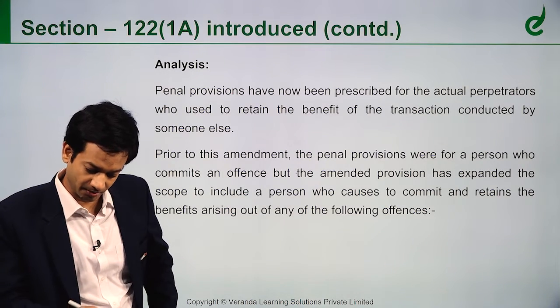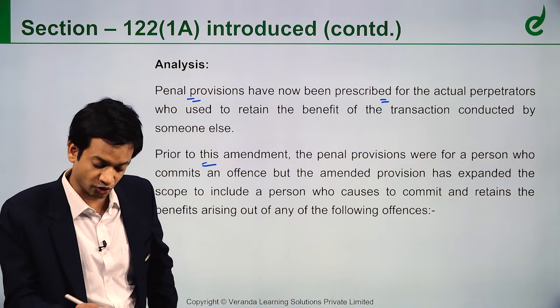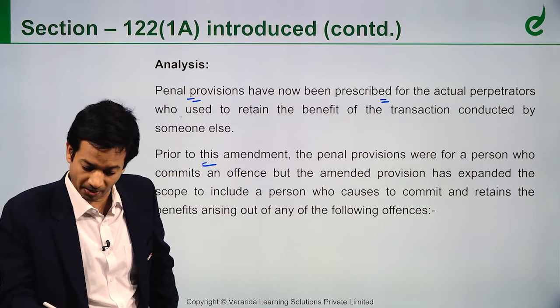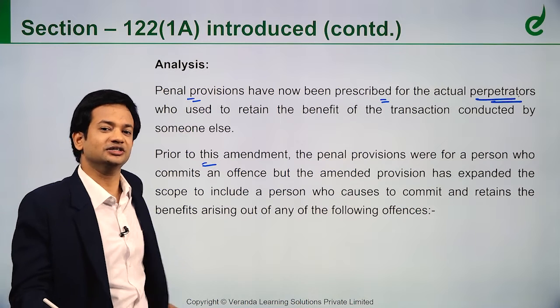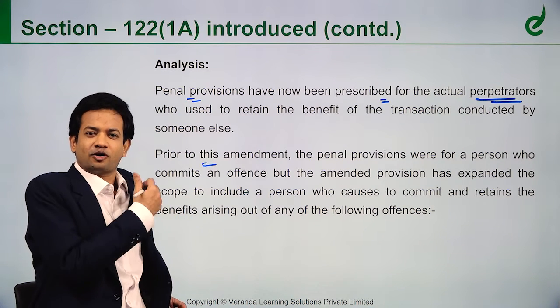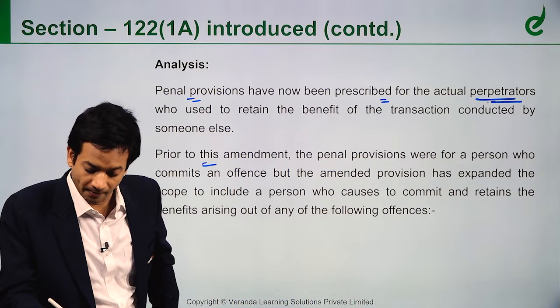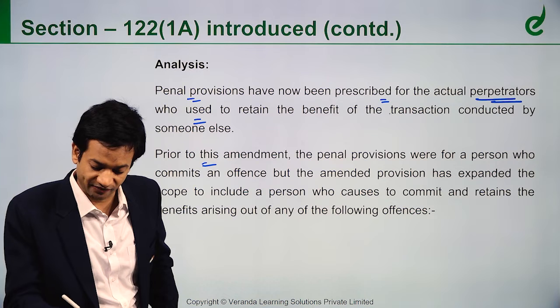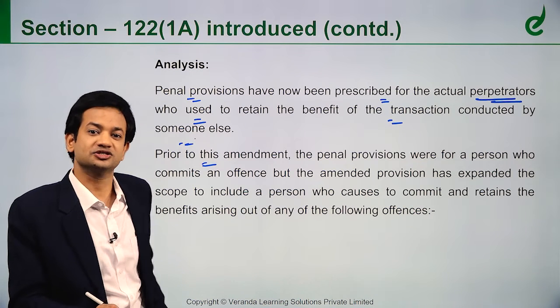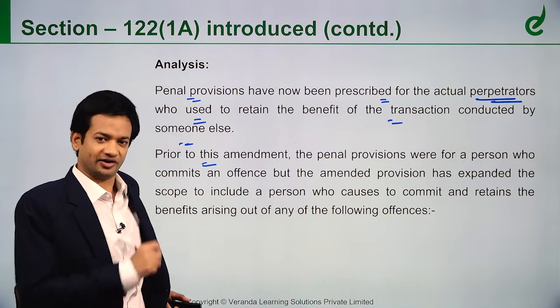So if you see, prior to this amendment, penal provisions have now been prescribed for the actual perpetrators. Because someone is doing fraud, someone is perpetrating that, and he is coming out of it. So they are saying penal provisions have now been prescribed for the actual perpetrators who used to retain the benefit of the transaction conducted by someone else. So someone else committed the fraud and they are taking the benefit.